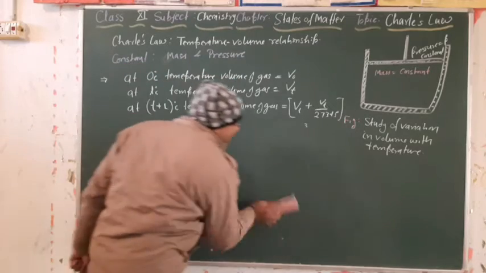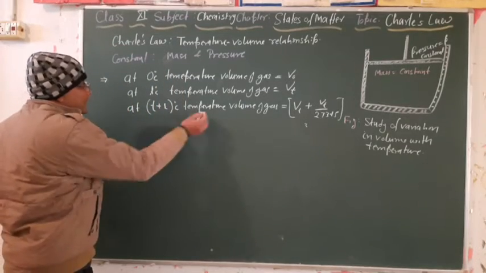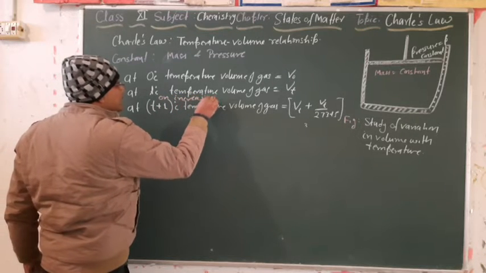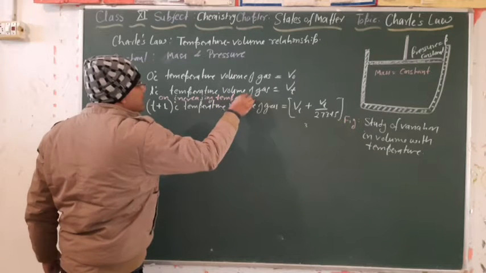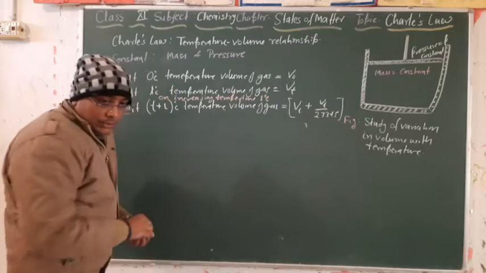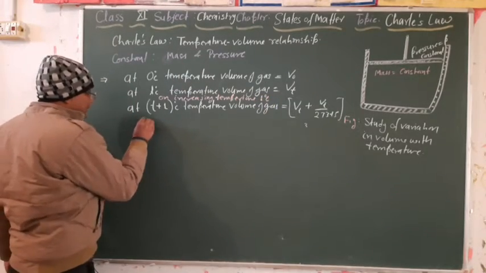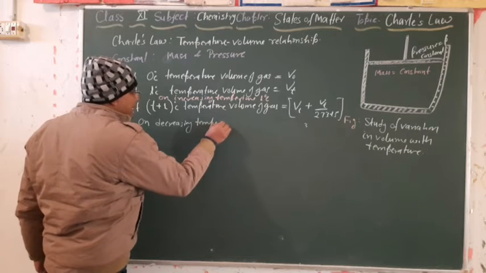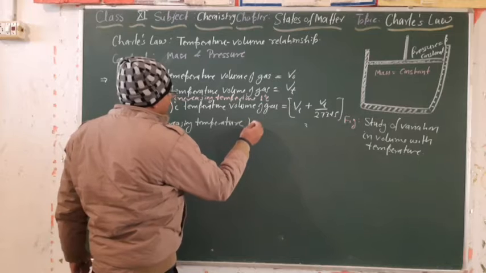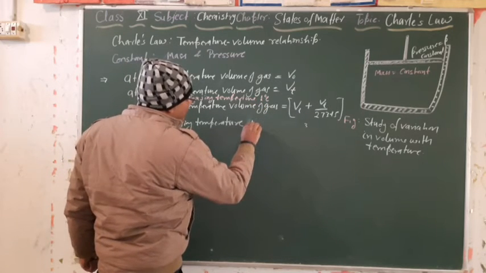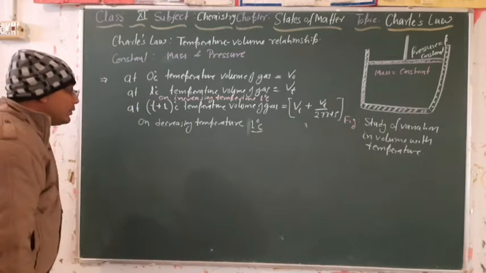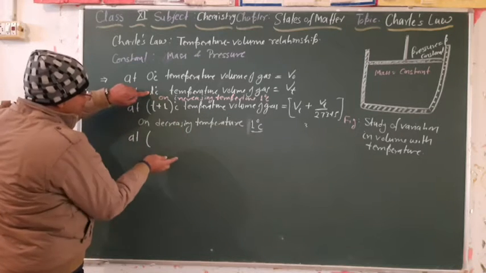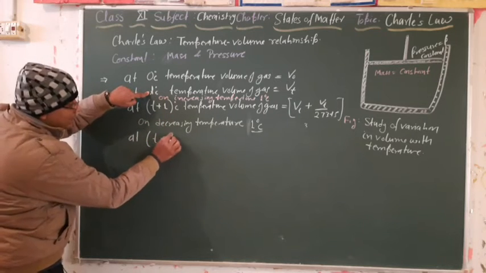On decreasing the temperature by 1 degree Celsius, the new temperature will be T minus 1 degree Celsius.